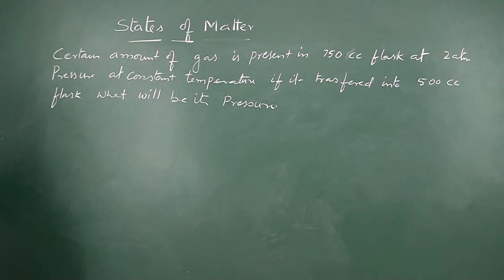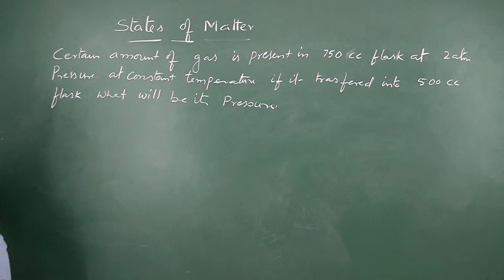Temperature was kept constant and the volume was changed, so the pressure will also change, but the product of pressure and volume remains constant as long as temperature is constant. So this is Boyle's law.